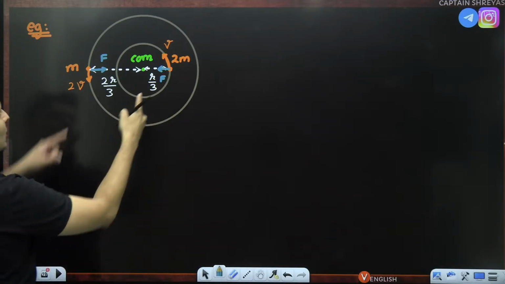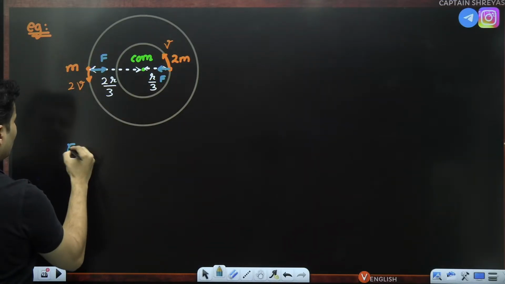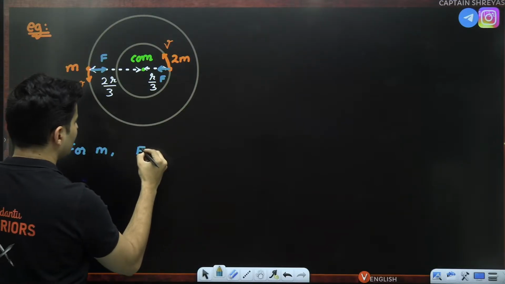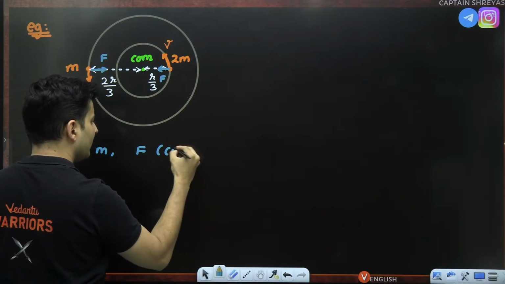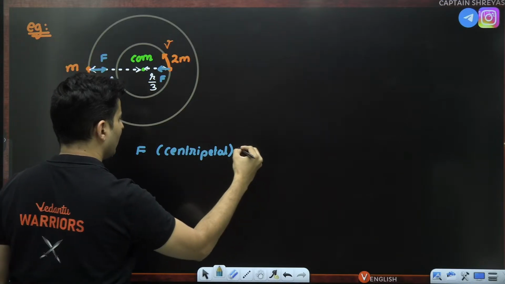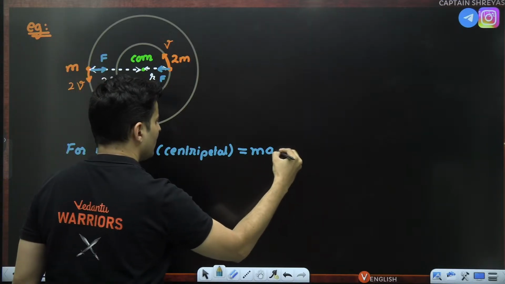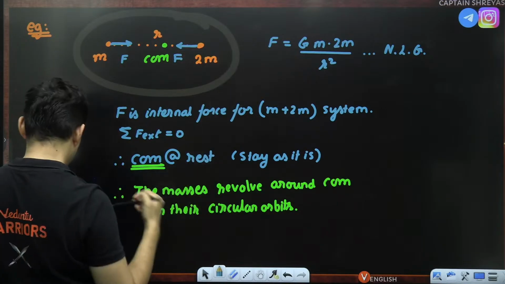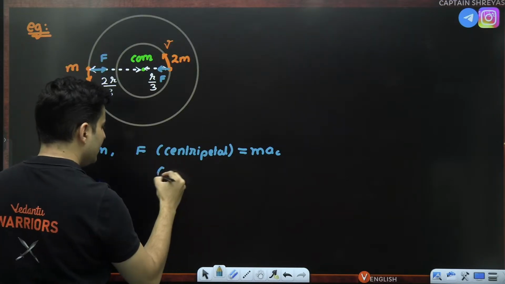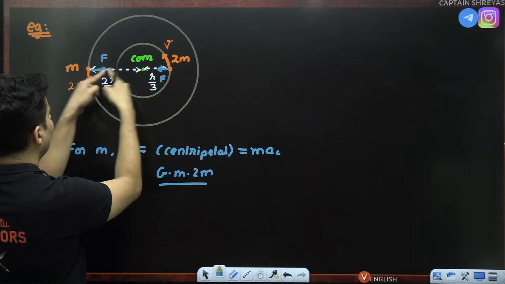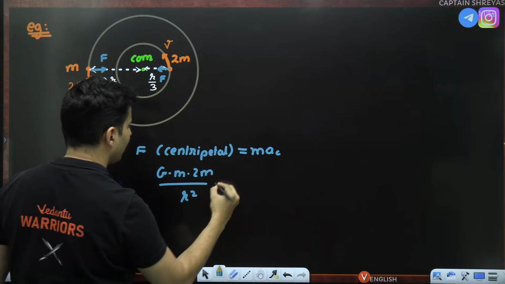Okay. So if you look at m, so for let's say mass number m, that force is going to act like the centripetal force. Centripetal force for that circular motion will be mass into centripetal acceleration. That force we already know is by Newton's law of gravity GM·2m divided by the total distance, which is R squared.